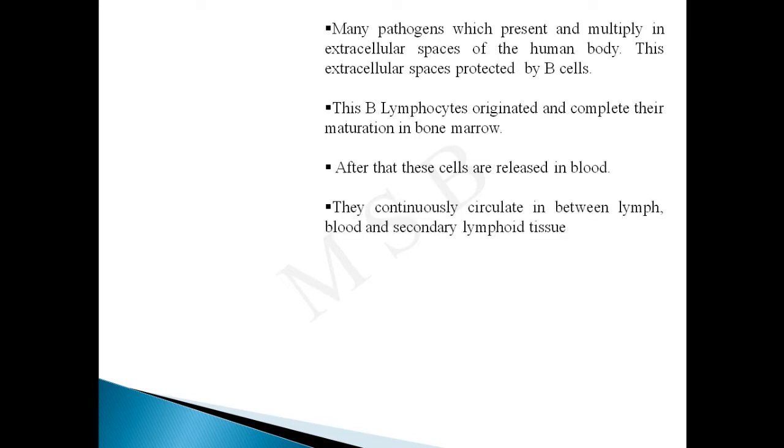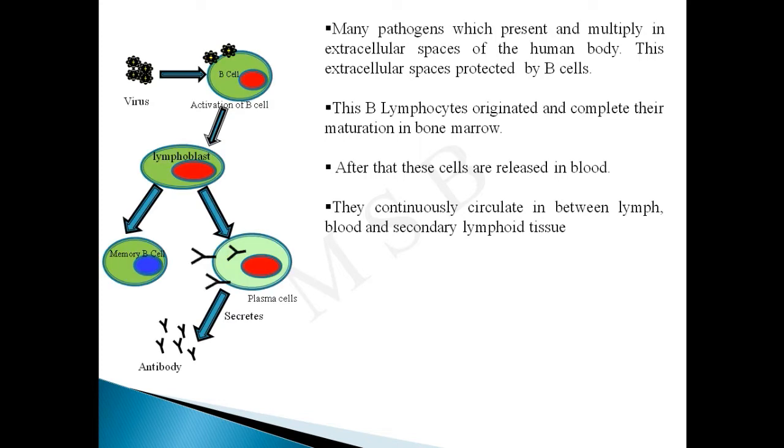They continuously circulate between lymph, blood and the secondary lymphoid tissue, and these cells produce particular kinds of antibodies which are responsible for the killing of those pathogens which are present in the extracellular spaces, and these are called antibodies. Now, how are these antibodies produced?